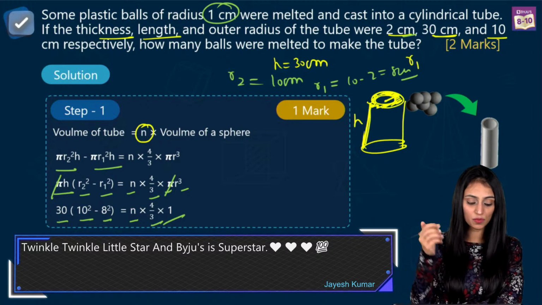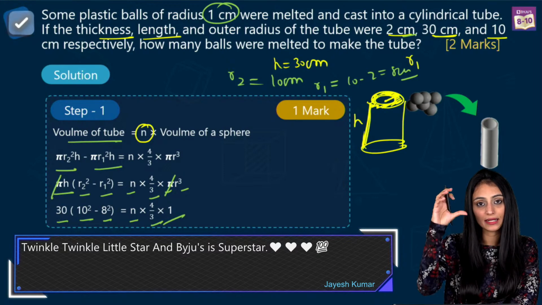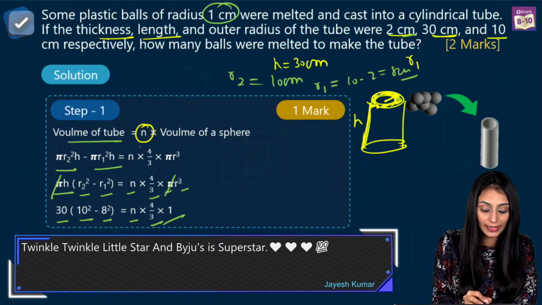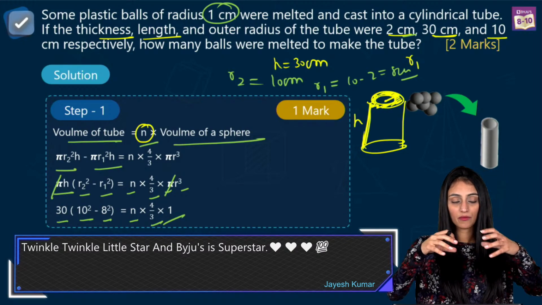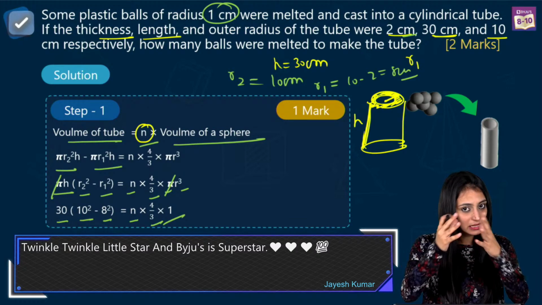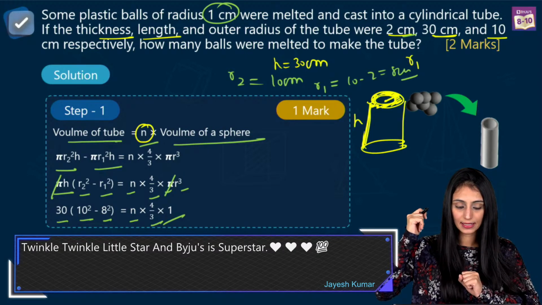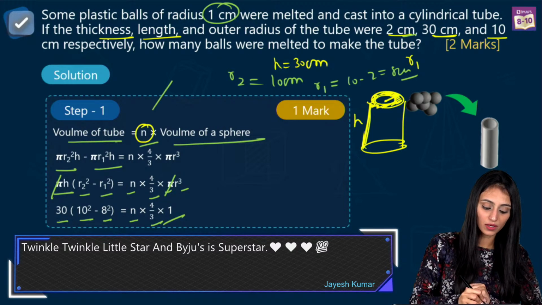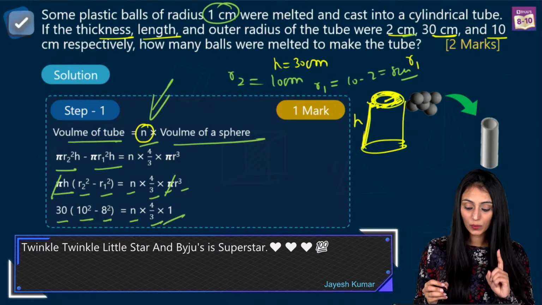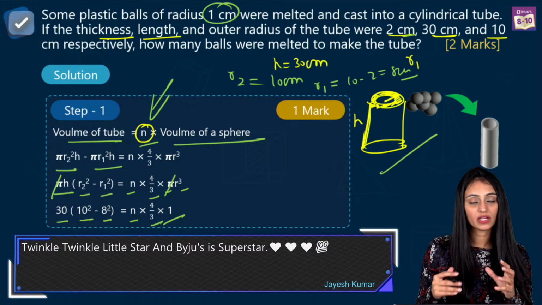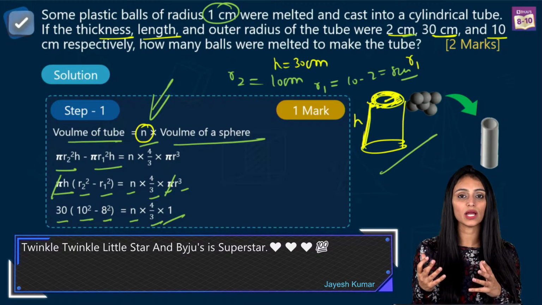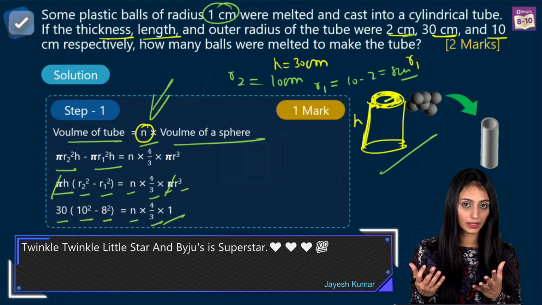See, this much step is clear that volume of the cylindrical, this hollow tube would be equal to n times the volume of spheres. Because we are melting these spheres, we are melting these balls, and using the same material we are making the cylindrical tube. Yes? Okay. So we don't know how many spherical balls are here. But what we know here is, when it comes to hollow cylinders, we have to subtract the outer and inner volume. Yes?